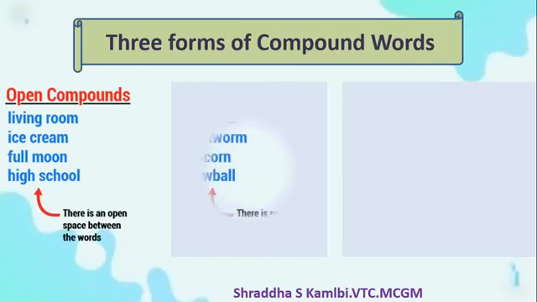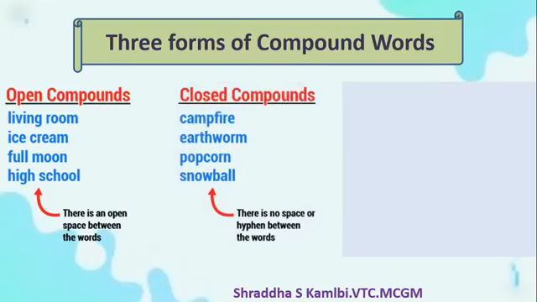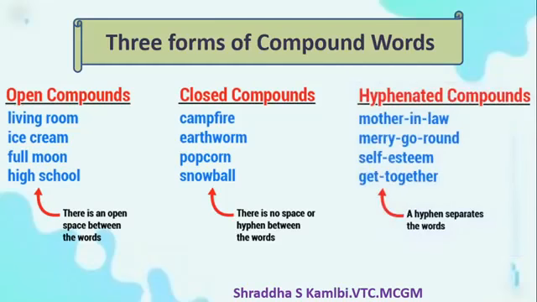The next form is closed compound words, where you don't leave a gap. Alright, campfire, earthworm, popcorn, snowball. There is no space, there is no hyphen also. And then you have the hyphenated compound words: mother-in-law, merry-go-round, self-esteem, get-together, etc.